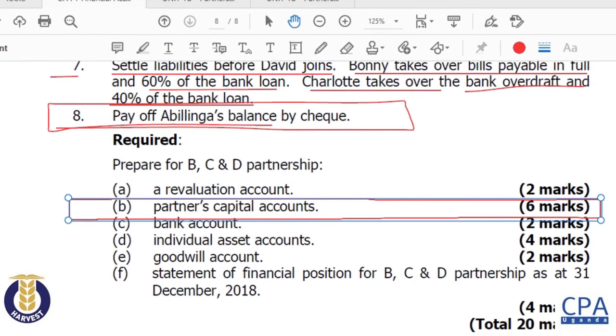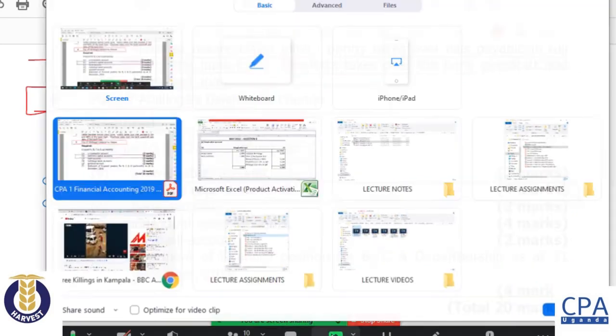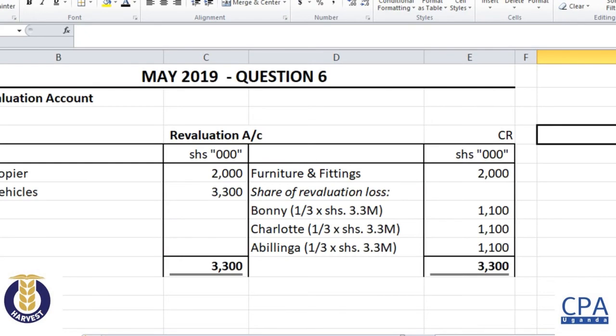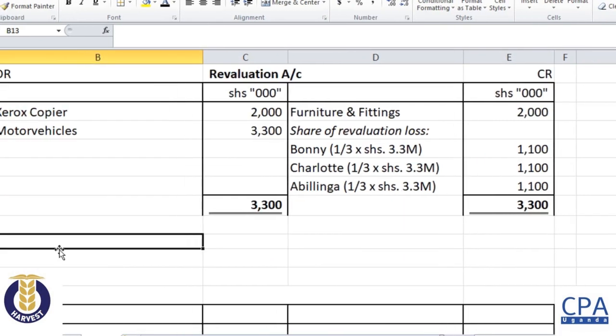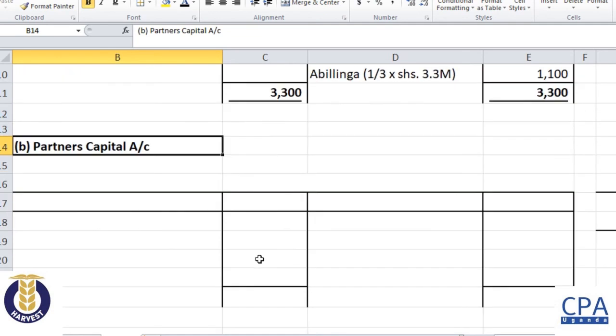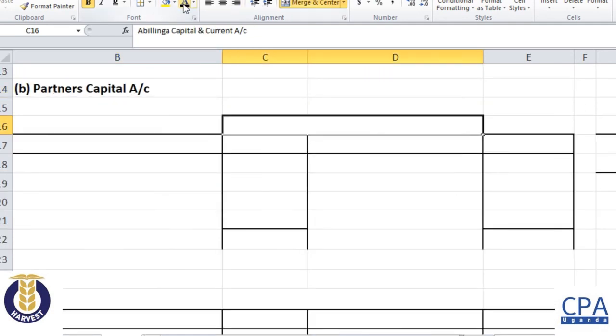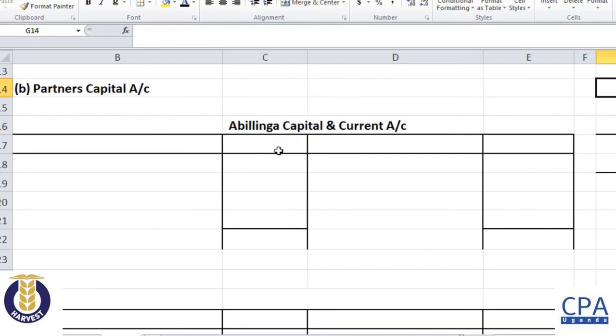These are very good marks for you, so it means there's a lot of work to be done to get those 6 marks. We need to first of all pay off Bilinga so that he can go in peace. So I'm going to begin with Bilinga's capital account.